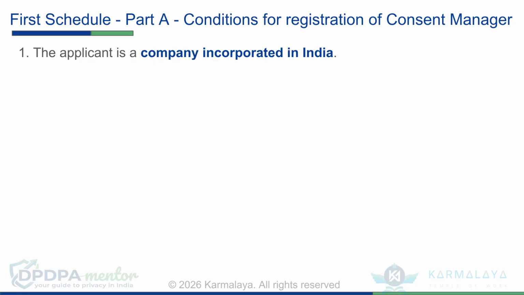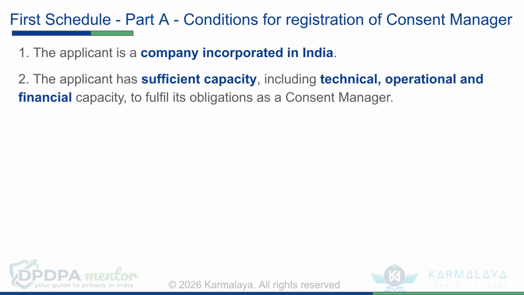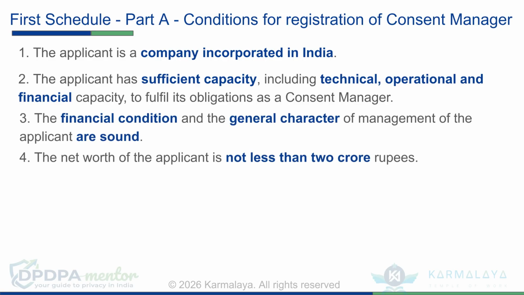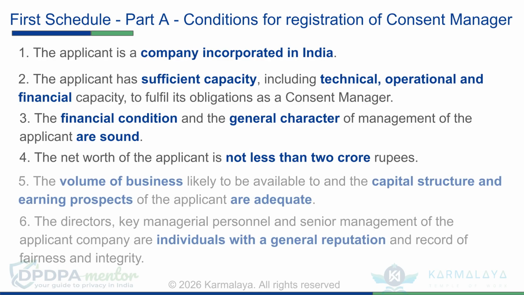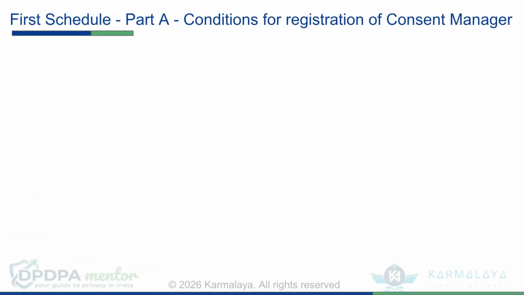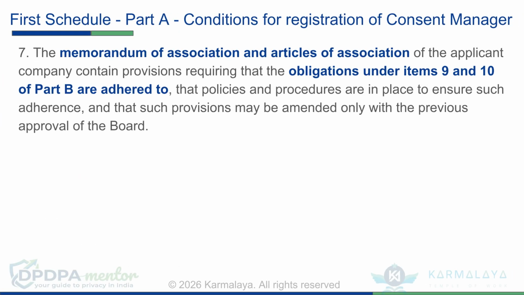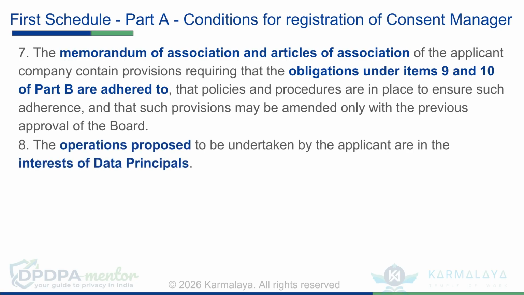These include being a company incorporated in India with sufficient technical, operational, and financial capacity. The applicant must have a net worth of at least 2 crore rupees, and its management must have a good reputation for fairness and integrity. Further, per Part A, conditions require that the company's memorandum and articles of association contain provisions for adhering to specific obligations under Part B, subject to board approval for amendments.